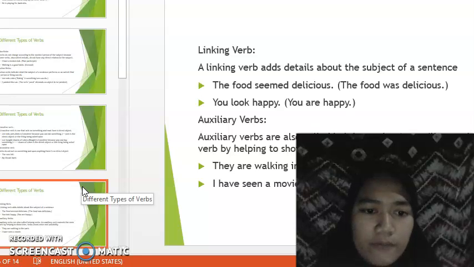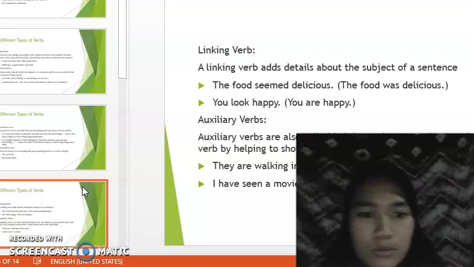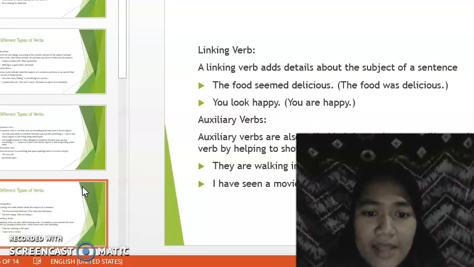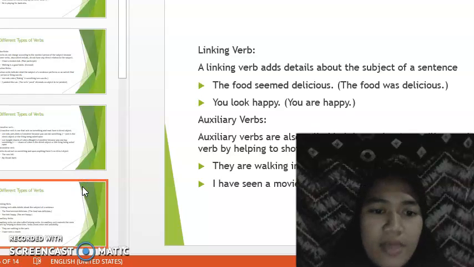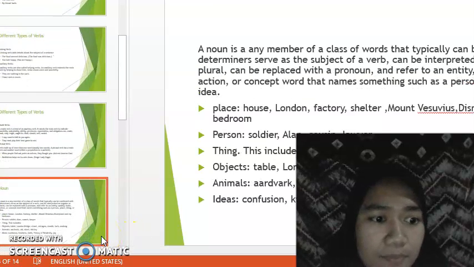And then auxiliary verbs. Auxiliary verbs are also called helping verbs. An auxiliary verb extends the main verb by helping to show time, tense, mood, voice, and possibility. Example, they are walking in the park. I have seen a movie.